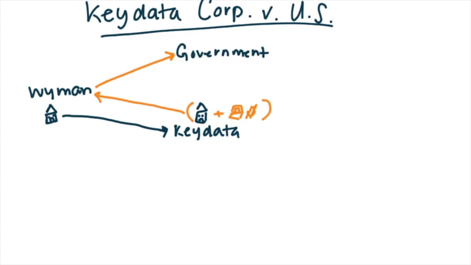And Wyman then entered into an agreement with the government. So the government got the computer lab plus the improvements, or they were meant to get them. They contracted for them. And in the agreement, the government agreed to pay Wyman $39,000 extra for the improvements. And Wyman then agreed to give $39,000 to Keydata.